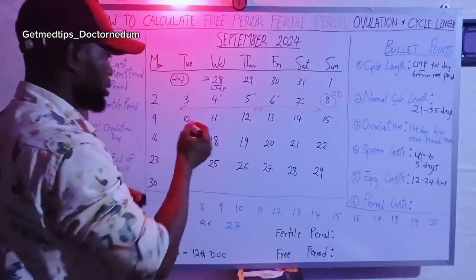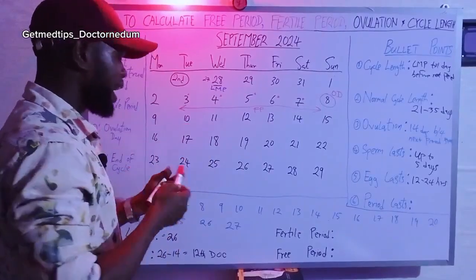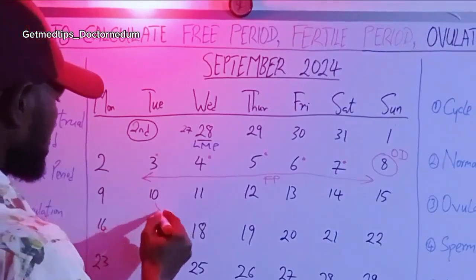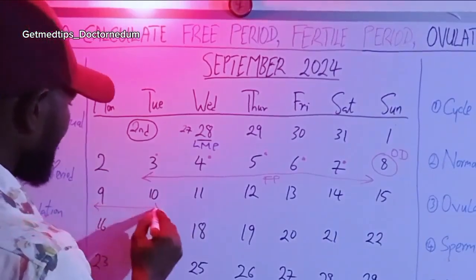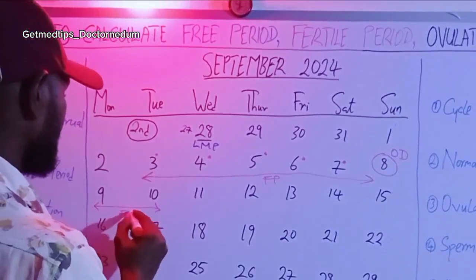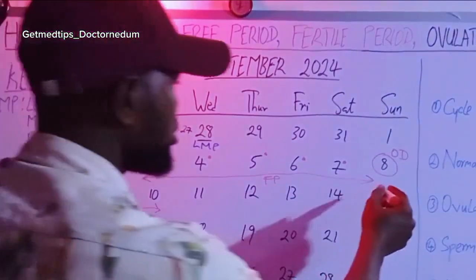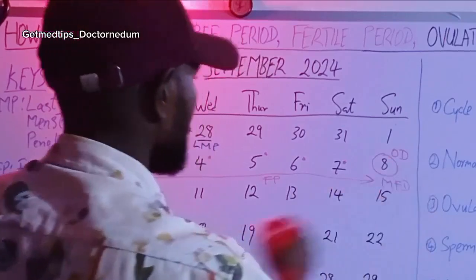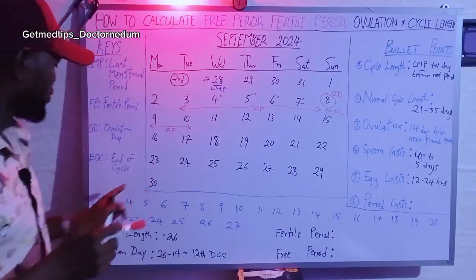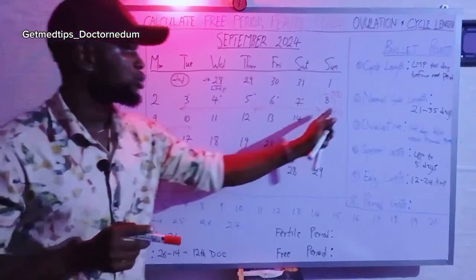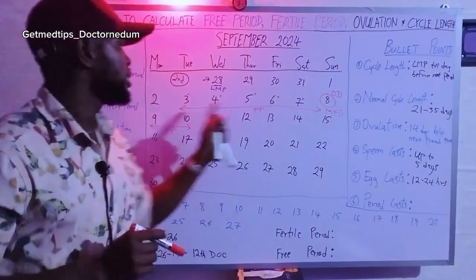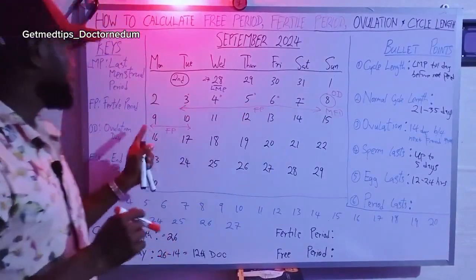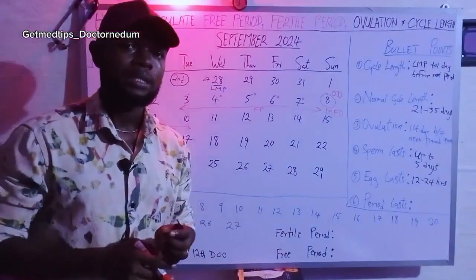So in this person, day 9 and day 10 also become part of the fertile period, FP. But this is the most fertile day, MFD. Most fertile day. I didn't put it here. So day 8 is the most fertile day. Then 3, 4, 5, 6, 7, 9, 10 are the other fertile days, the fertile period.